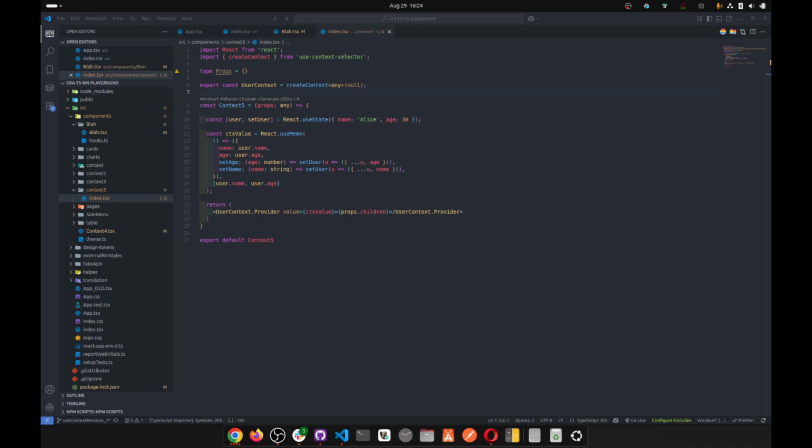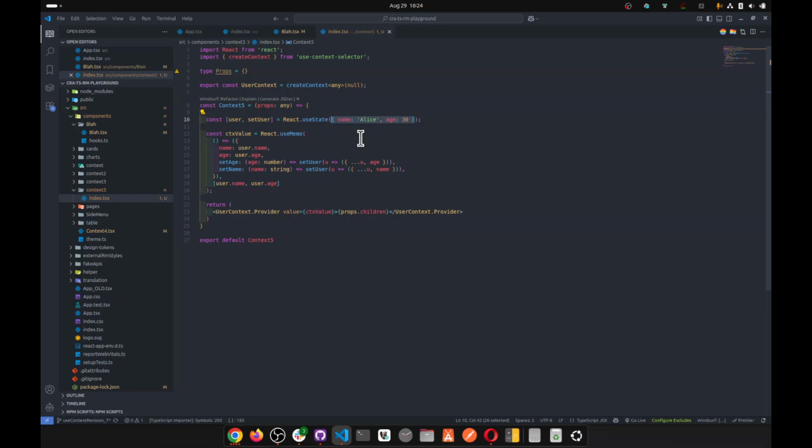How's it going? So just a quick video on useContextSelector. useContextSelector is advertised as having the ability to solve a problem. useContext has one problem: if you update any value in the context, all components that are using this context get updated.